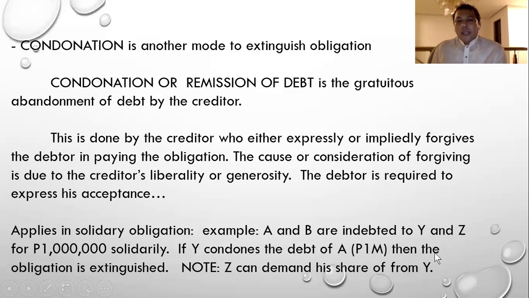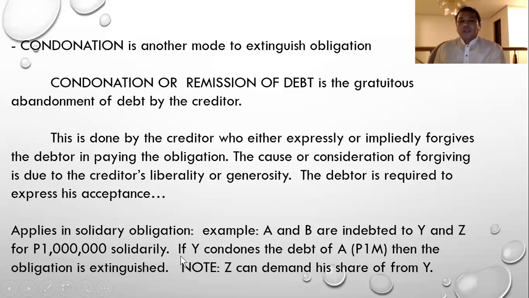Now, if Y, one of the creditors, condones the debt of A, let's say Y won the lottery, 50 million jackpot, and he went to A. Oh, A, I am now forgiving your debt of 1 million pesos. So in this case, the whole amount is remitted or condoned.